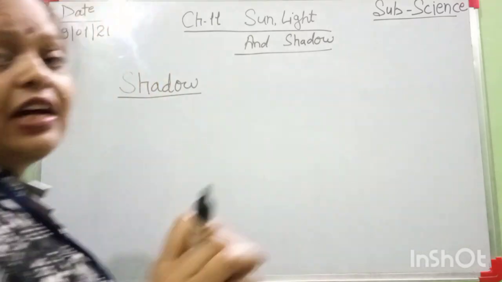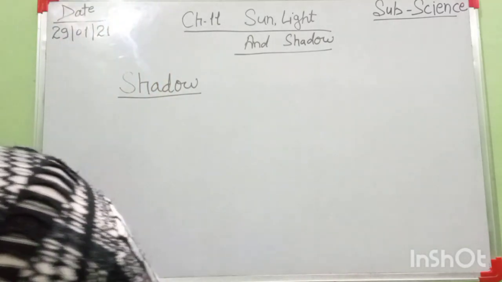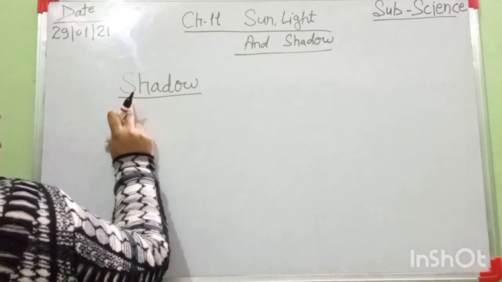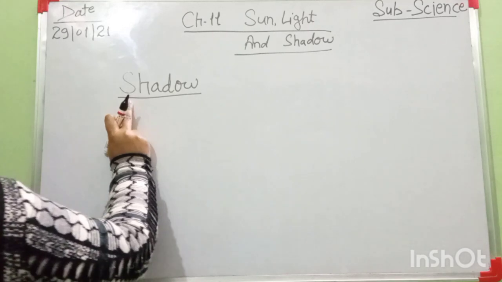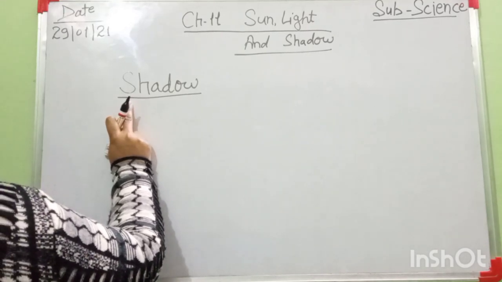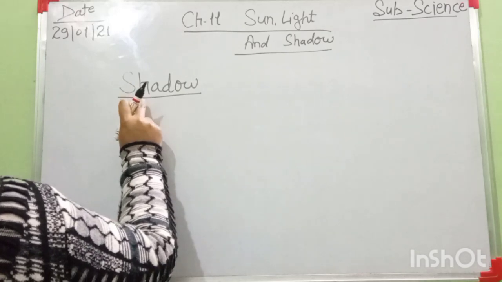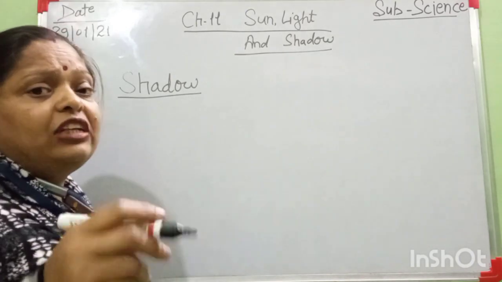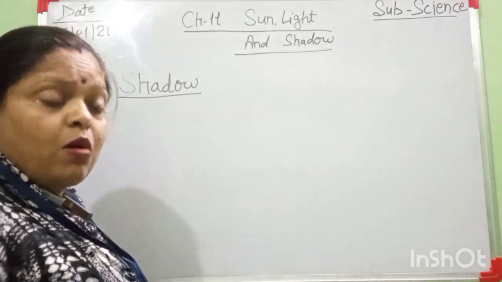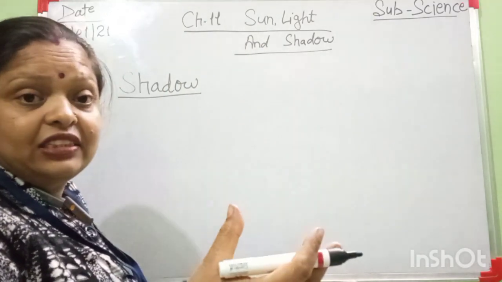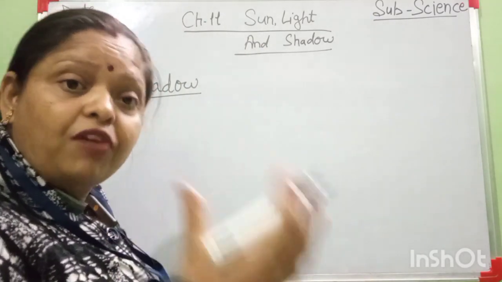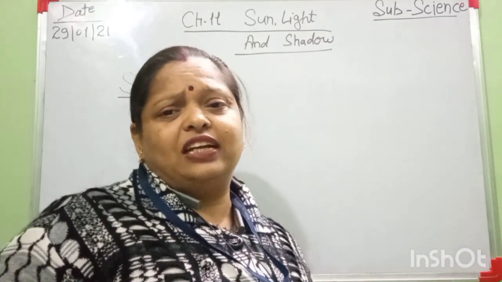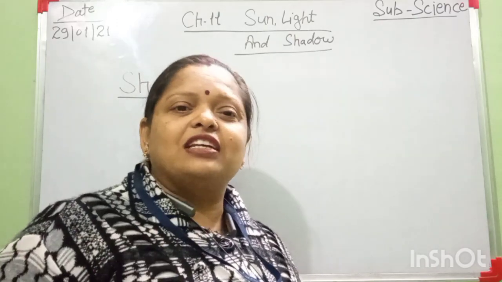Okay, what is a shadow? In common language we can say shadow means परछाई. Shadow means परछाई. And it is always formed when any object, any thing, blocks the path of light. At that time a shadow is formed. Understand? Some students ask, no ma'am, I don't understand what you are saying.